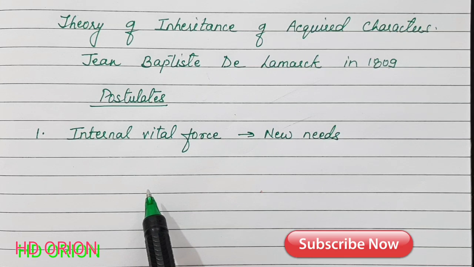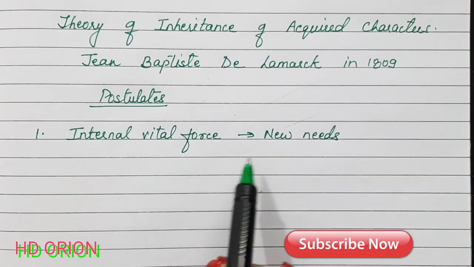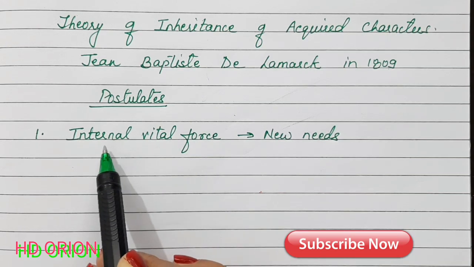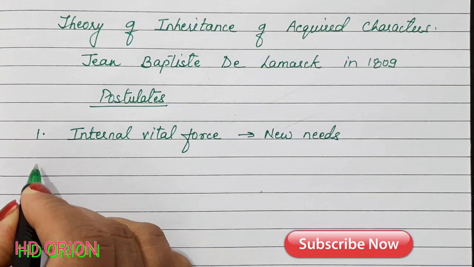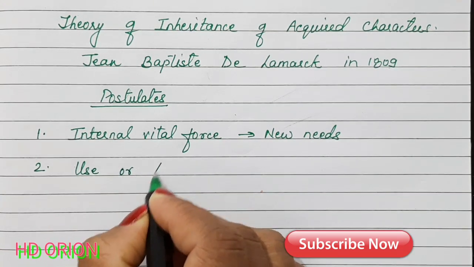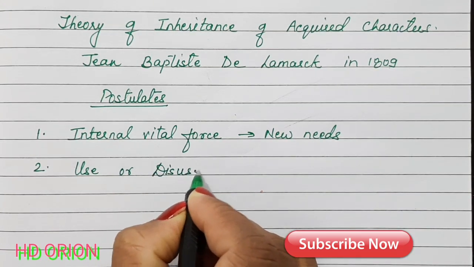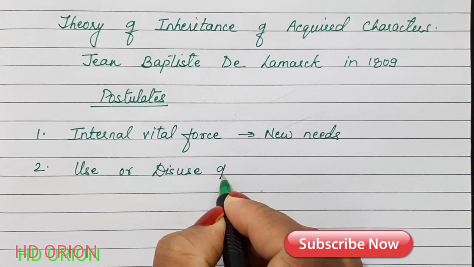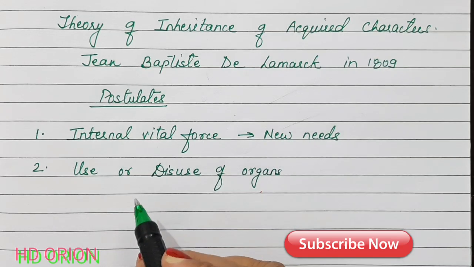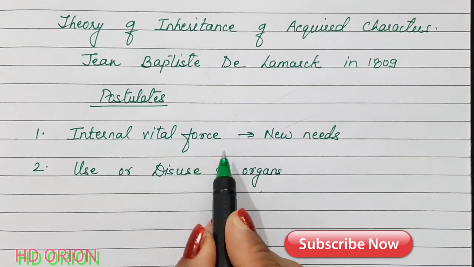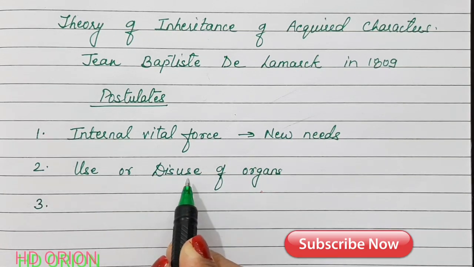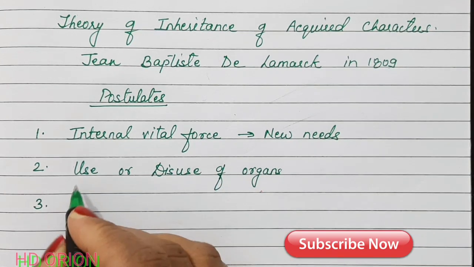There are several needs that the body requires, and to fulfill those needs there is a certain vital force generated internally, due to which we can have a use or disuse of certain organs in the body. I am writing the postulates first and then I will be explaining each point with the help of examples. The use or disuse of organs.